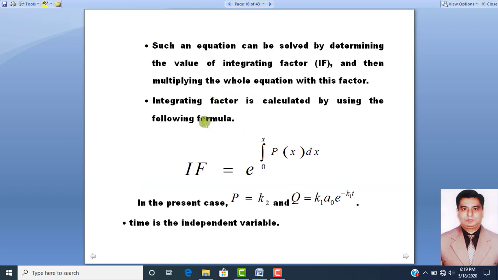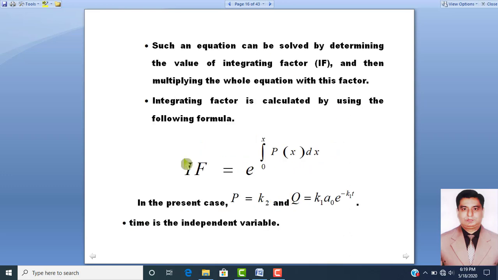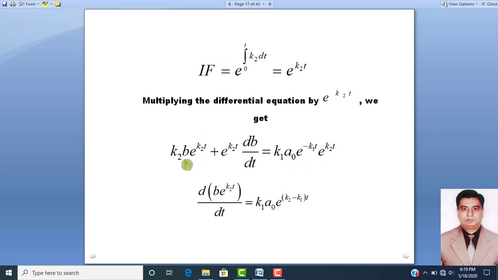If we multiply this differential equation with the integrating factor, exponential base raised to power k2t, then we can write the equation this way: k2B into exponential base raised to power k2t plus exponential base raised to power k2t into dB over dt is equal to k1 A naught into exponential base raised to power minus k1t into exponential base raised to power k2t.